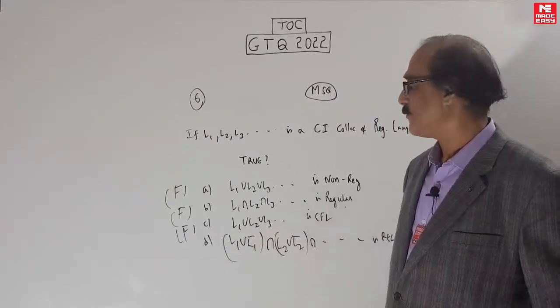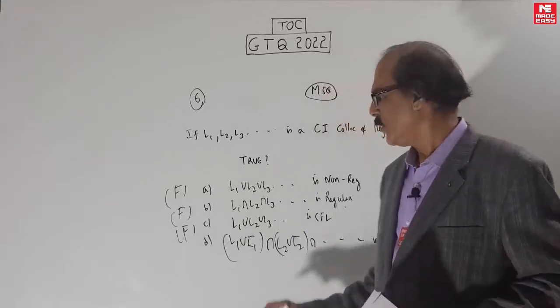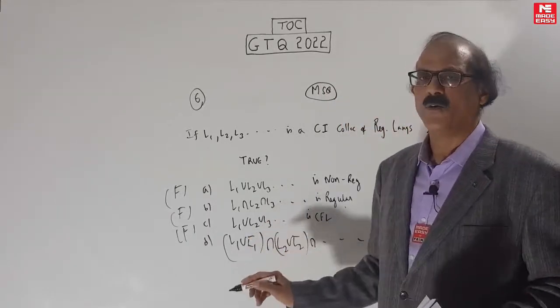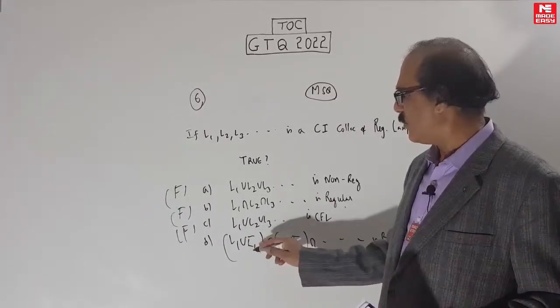So you can simplify it. In closure, always, whenever possible, simplify it. Otherwise you will get a weak answer. Don't put regular union regular bar. No. You will get a weak answer. Here, because then you will get regular and regular bar is regular, intersect regular.